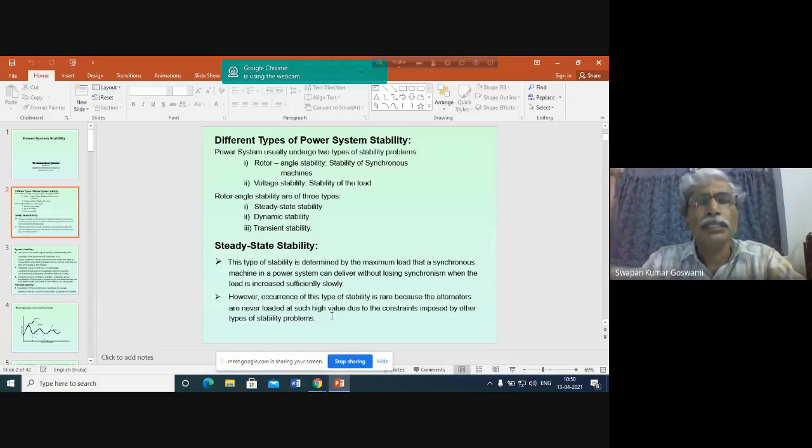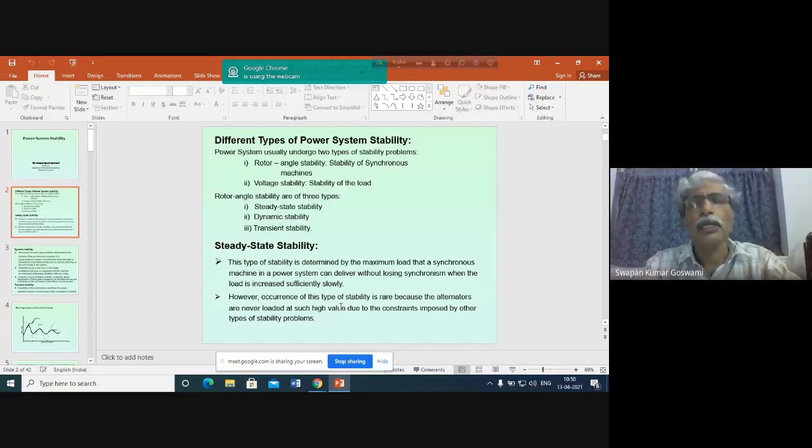Say you are operating a generator at delta equal to 90 degrees. Suddenly, a disturbance may take place anywhere in the power system, and then what will happen? The generator will respond to that disturbance, and the stability of the generator may be disturbed, and as a result, the stability of the system also may be disturbed.